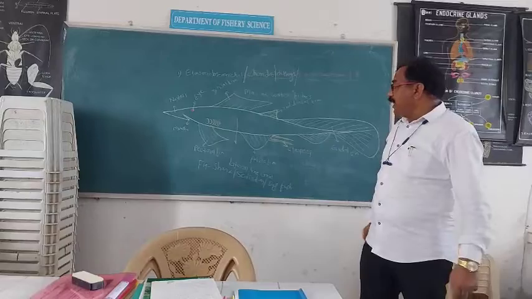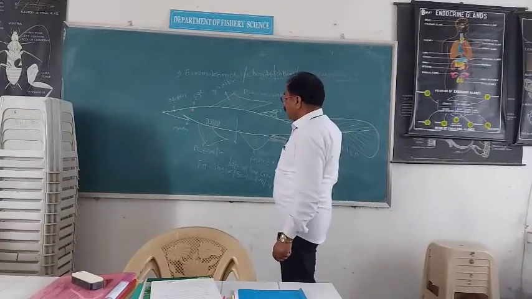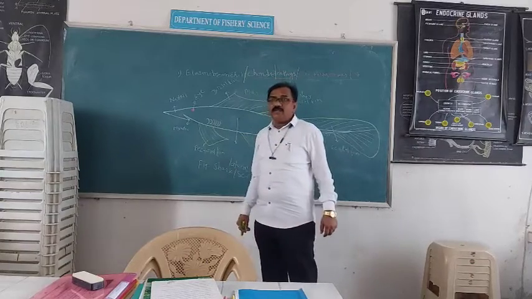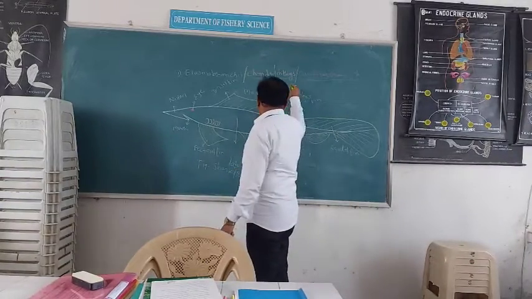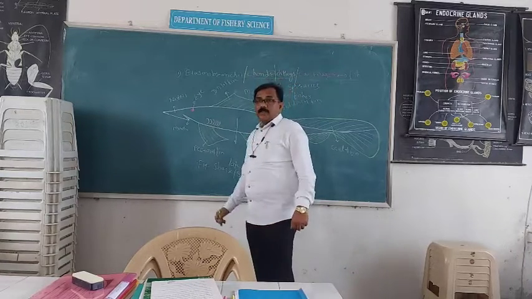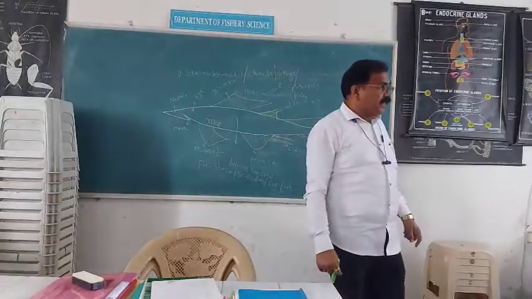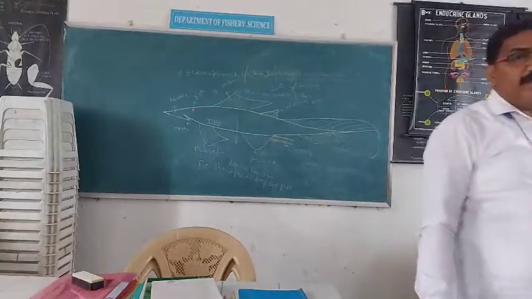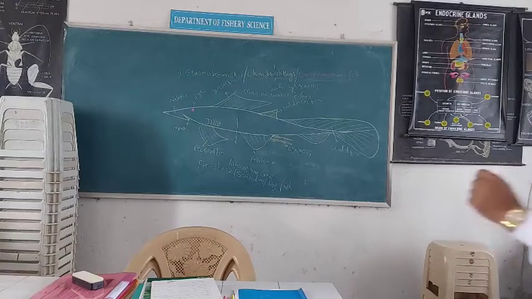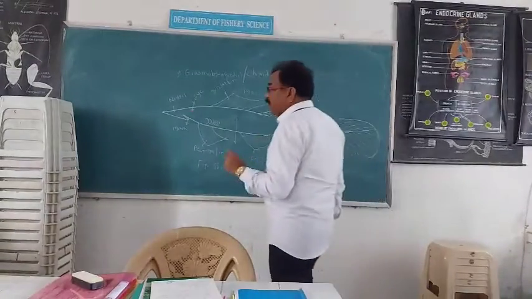Then this class possesses 5 to 7 pairs of gill slits, in which the first pair is changed into spiracles.